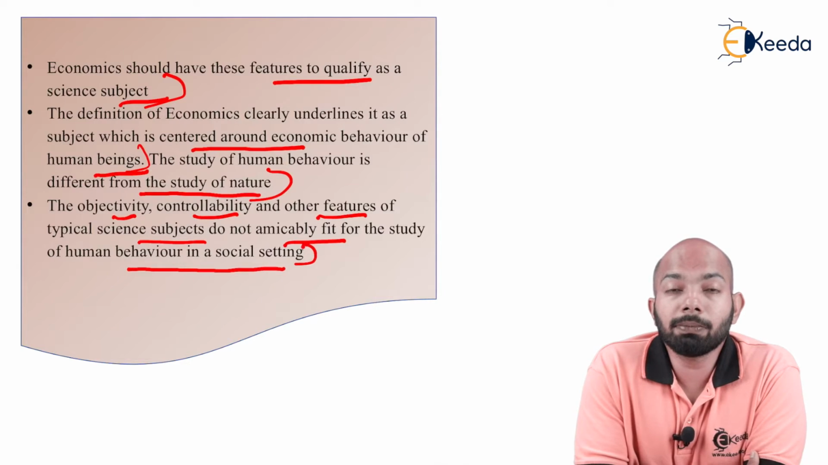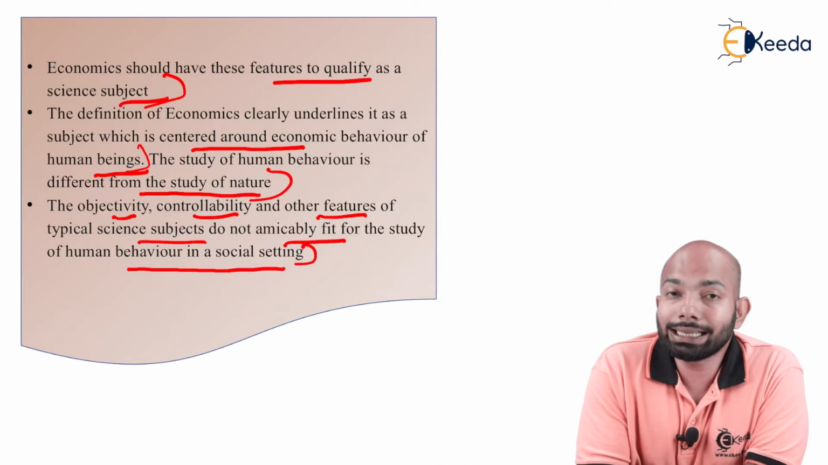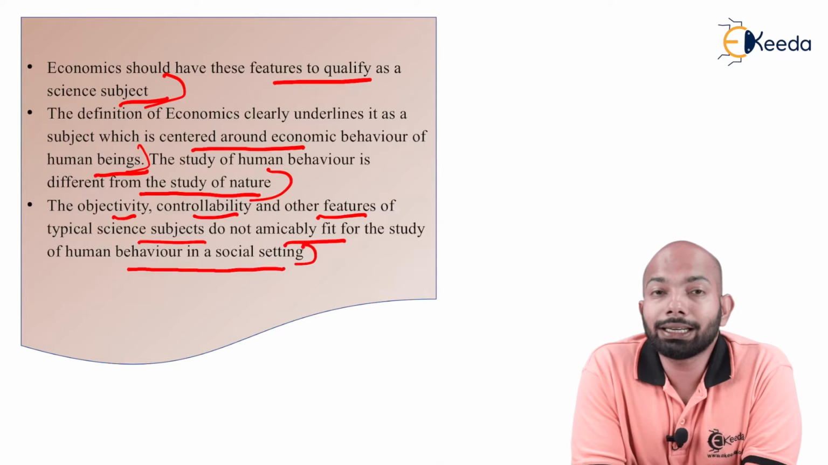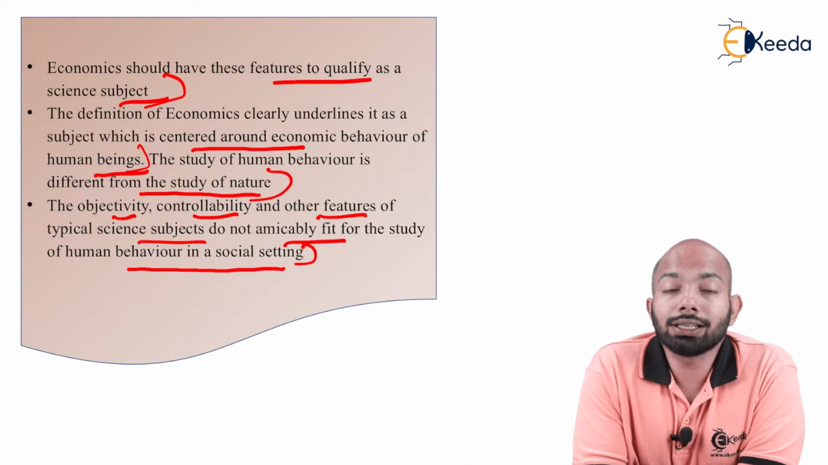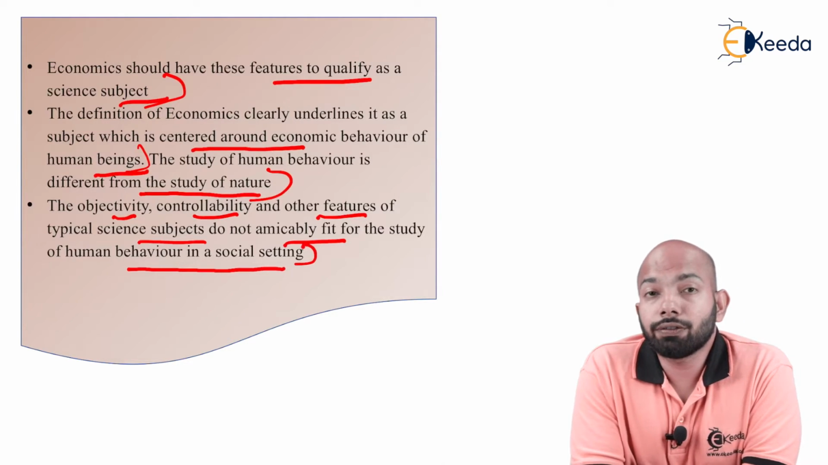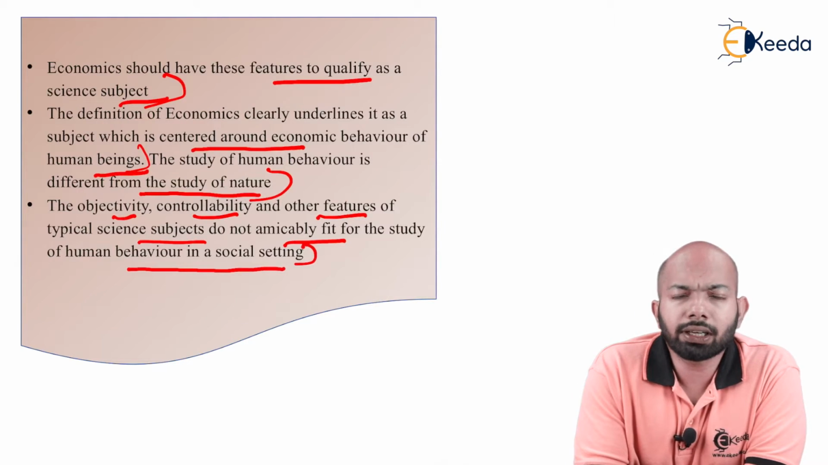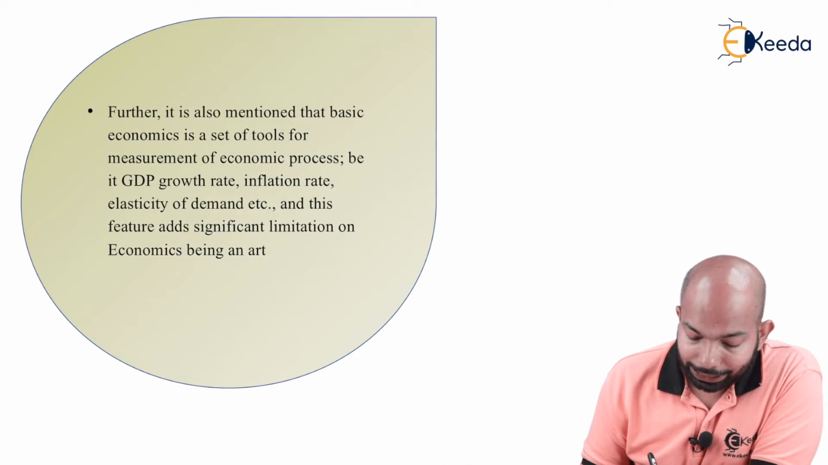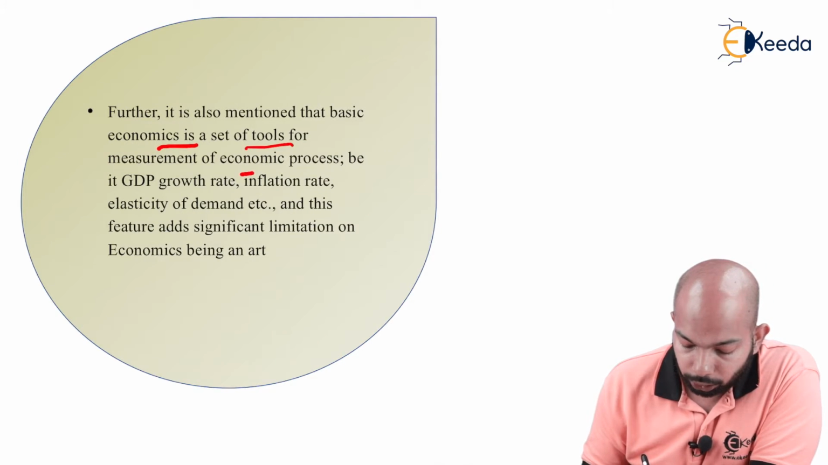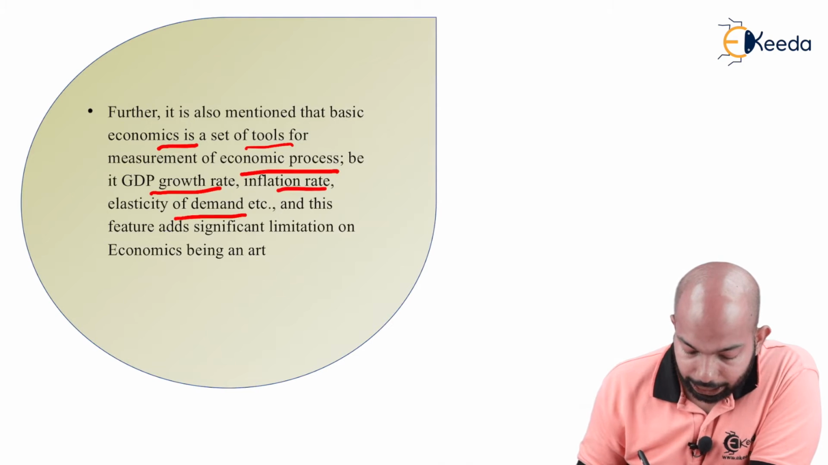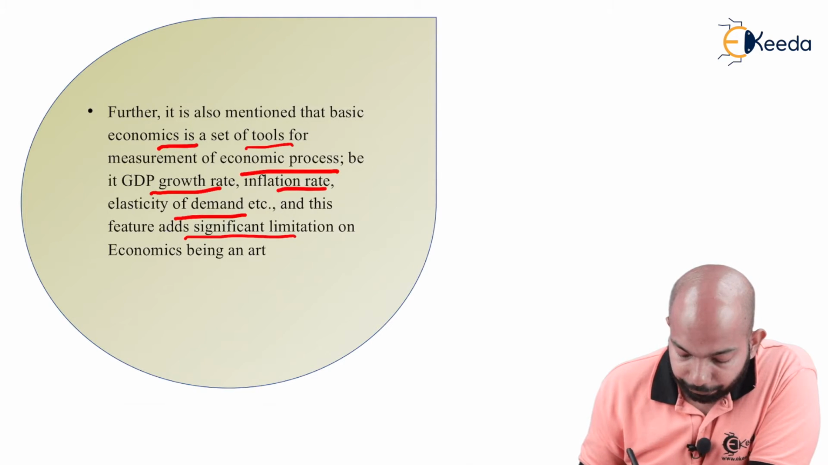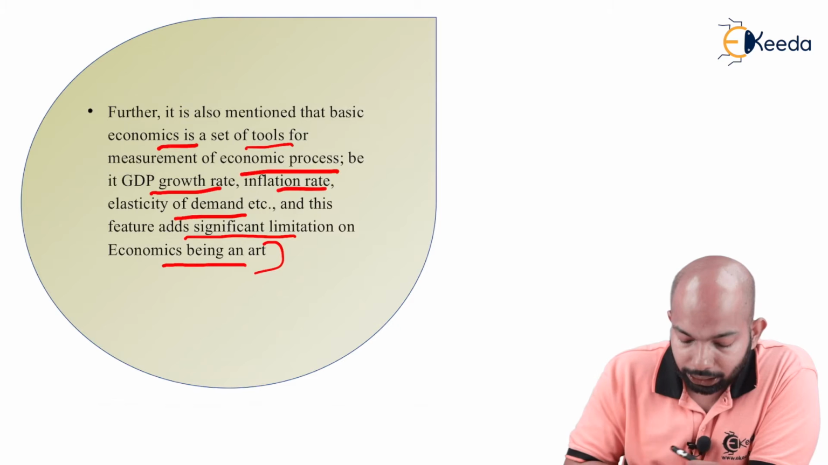Hence, the reason this is not a science is that the study of nature and the study of human behavior are completely different. Further, it is also mentioned that basic economics is a set of tools for measurement of economic processes, be it GDP growth rate, inflation rate, elasticity of demand, etc. And this feature adds a significant limitation on economics being a science.